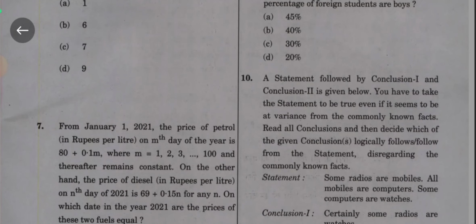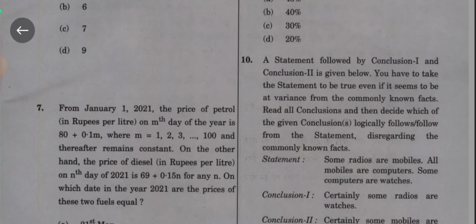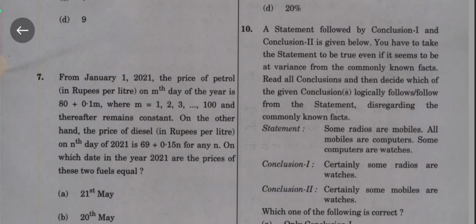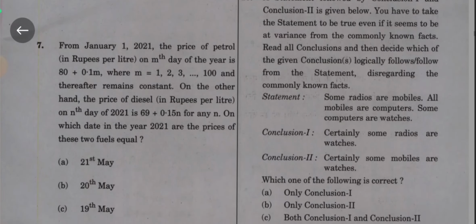Question number 7. From January 1, 2021, the price of petrol in rupees per litre on the mth day of the year is 80 plus 0.1m, where m equals 1, 2, 3 up to 100, and thereafter it remains constant. On the other hand, the price of diesel in rupees per litre on the nth day of 2021 is 69 plus 0.15n for any n.